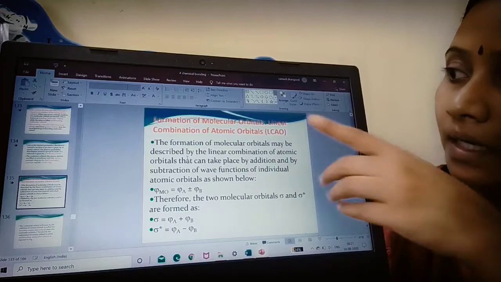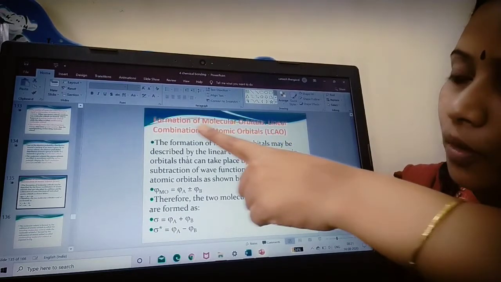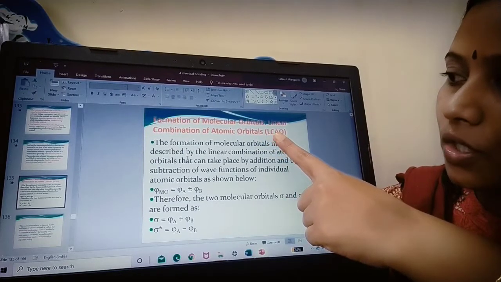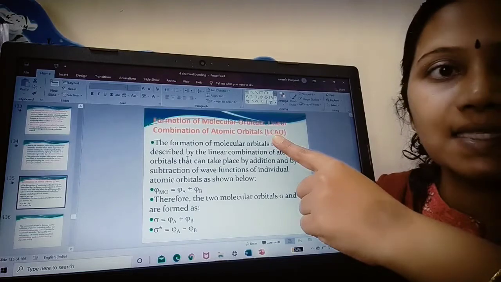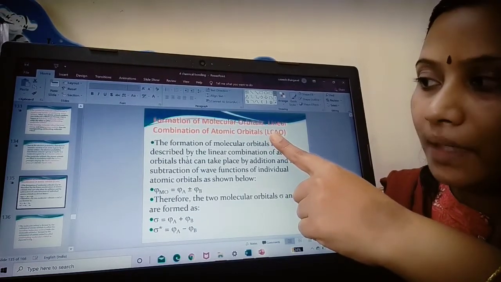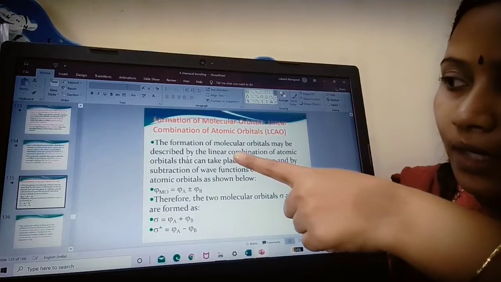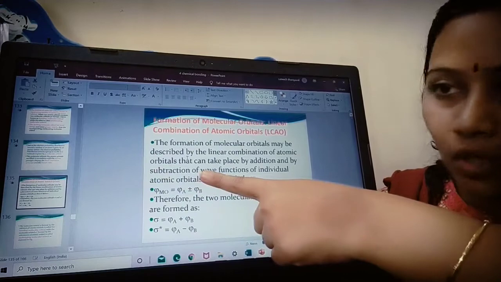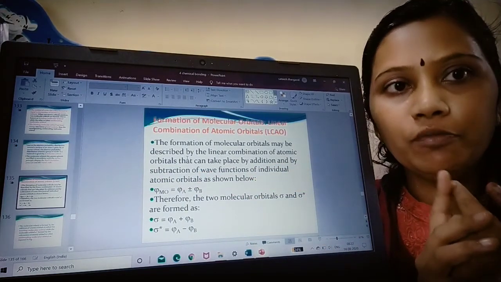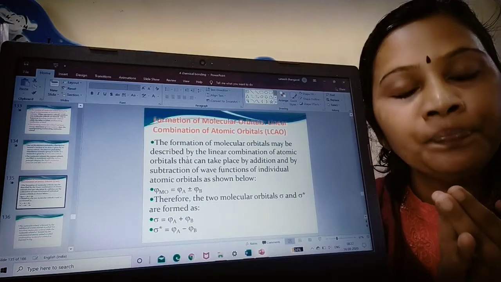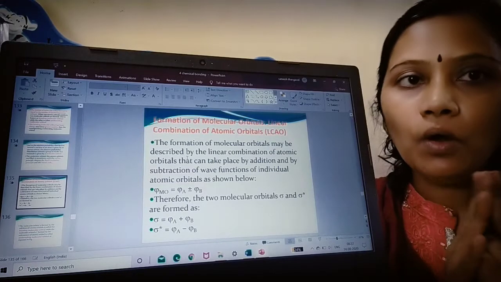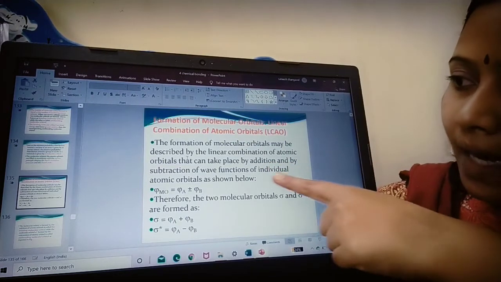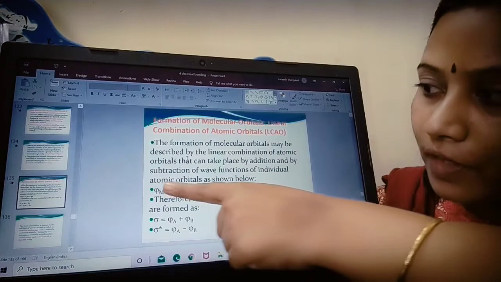Now this is nothing but the formation of molecular orbitals, which I can call the linear combination of atomic orbitals. What is this? LCAO, linear combination of atomic orbitals. I told you the molecular orbital is formed by linear combination of atomic orbitals. I told you two atoms combine to give a molecule, two hydrogen atoms or two lithium atoms combined to give a hydrogen molecule or a lithium molecule. That should be in the form of linear combination. So this is formed by addition and subtraction of wave functions of individual atomic orbitals.